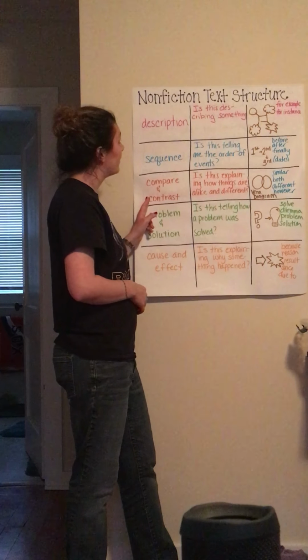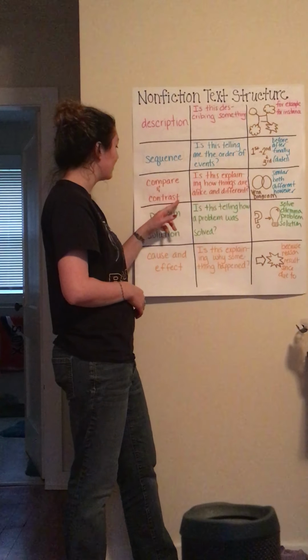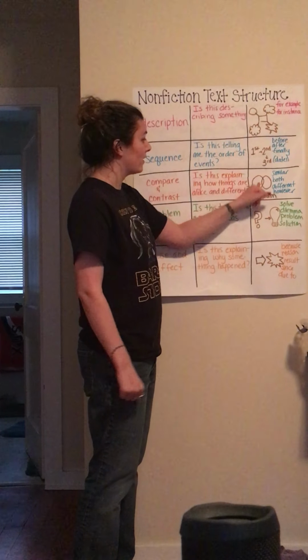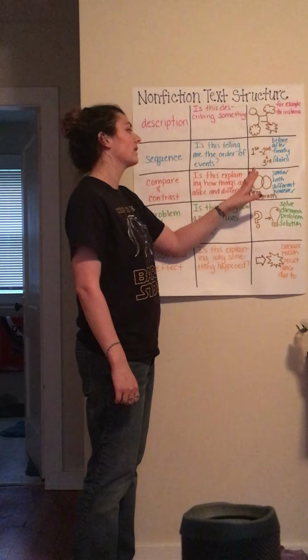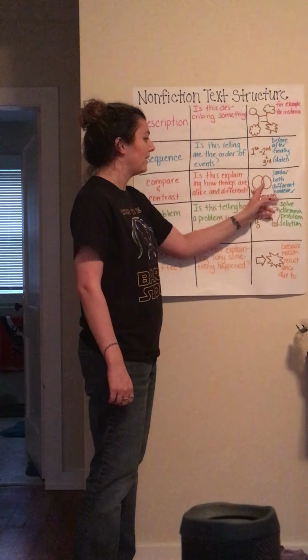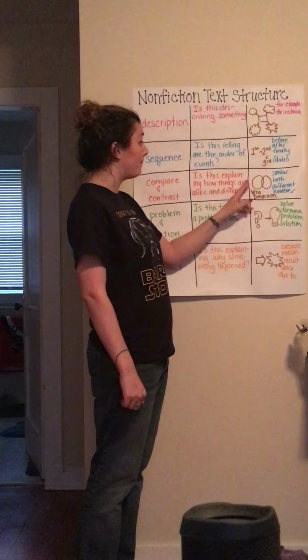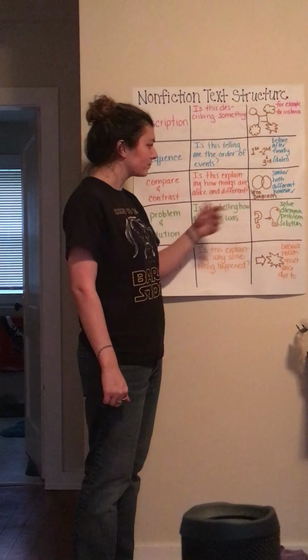Our third nonfiction text structure is compare and contrast. So think of the good old-fashioned Venn diagram. We have in the left column subject X, in the right column subject Y, and the middle column is for qualities that both share.